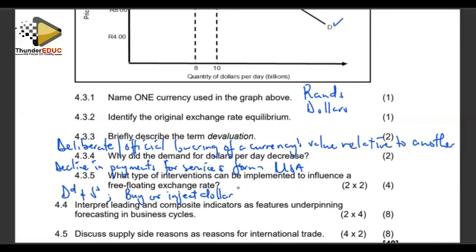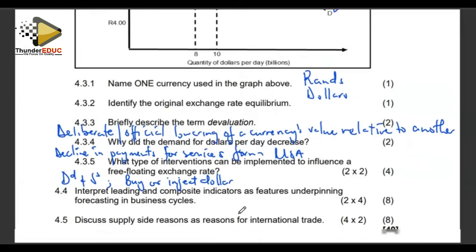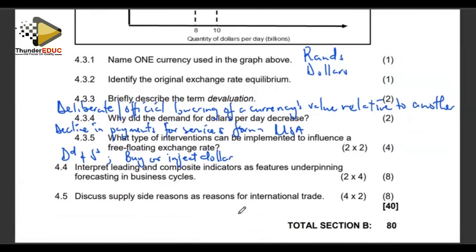So buying or injecting the dollar, or we can also look at the South African central bank trying to affect the level of the exchange rate, but that is not very possible because the forces of demand and supply are the ones which are dominant in the market. So for that sake, to manipulate the level of the equilibrium, they can only rely on buying or injecting the dollars into the market so that they can achieve the desired result on the freely floating exchange rate.